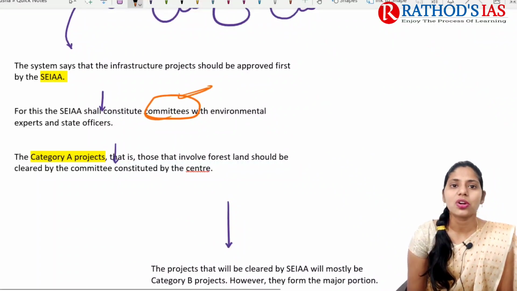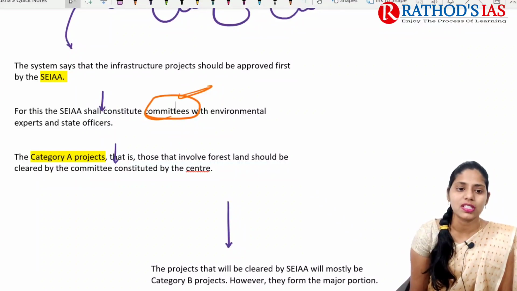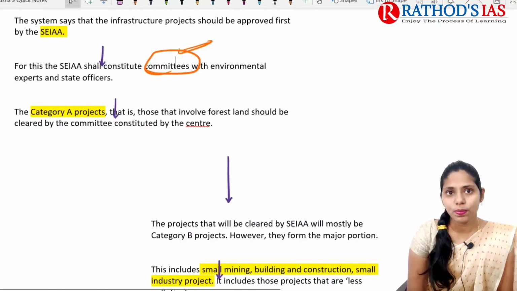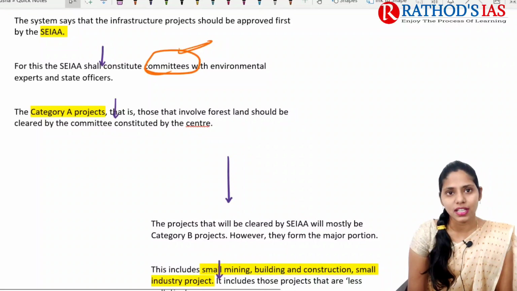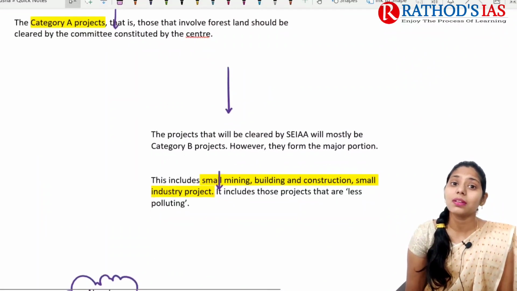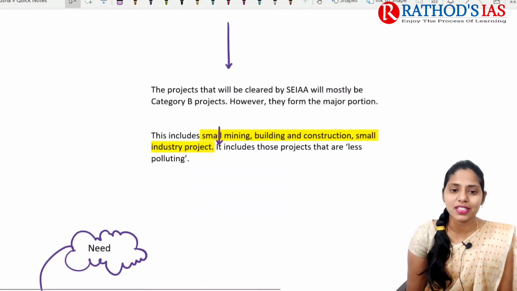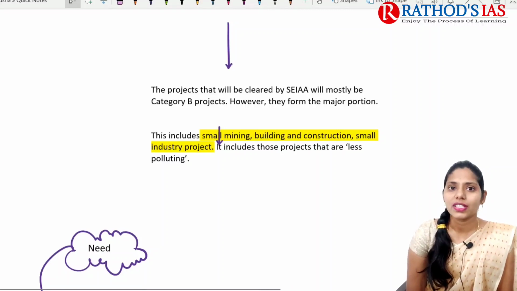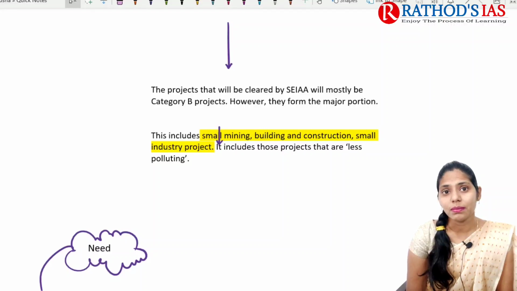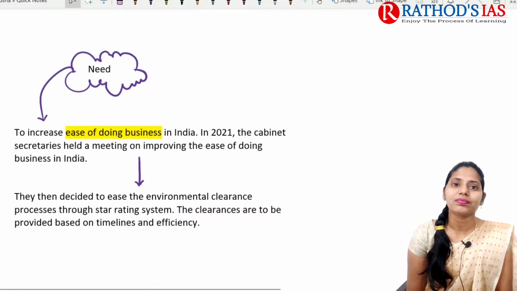They shall constitute committees, and these committees mainly contain environmental experts as well as some state officers. If you're talking about projects, we will have category A and category B. Category A project clearances will be done by the Centre, and category B project clearances will be done by states. Category B projects mainly include, for example, small mining, building construction, small industry projects, etc.